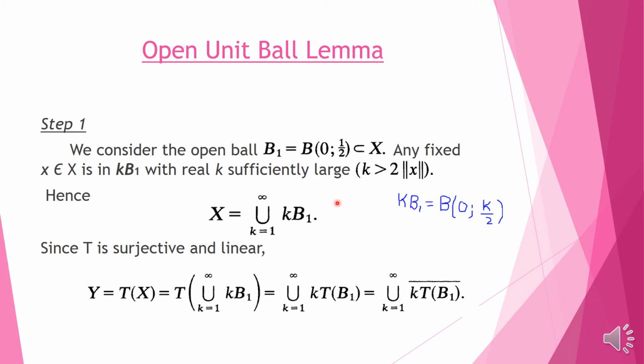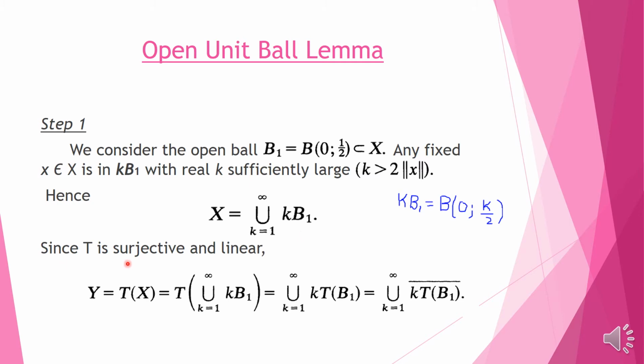Now if we take k sufficiently large, greater than double the norm of x, then we get a ball of radius greater than the norm of x, and consequently it will contain x. This can be done for every x belonging to X. Hence the whole space X is equal to the countable union of these balls kB1.